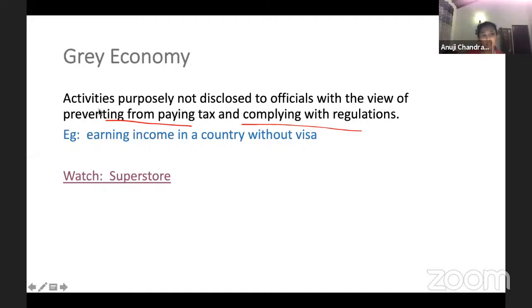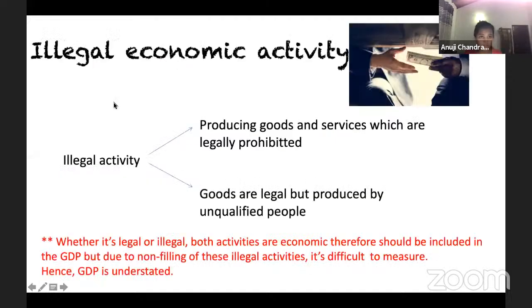So those activities come under gray economic activities. These illegal economic activities, we categorize into two: producing goods which are legally prohibited, and goods that are legal but produced by unqualified people. Whether it's illegal or not, these activities should be included in GDP, but due to non-filing of these activities, it's difficult to measure. Hence, GDP is understated.